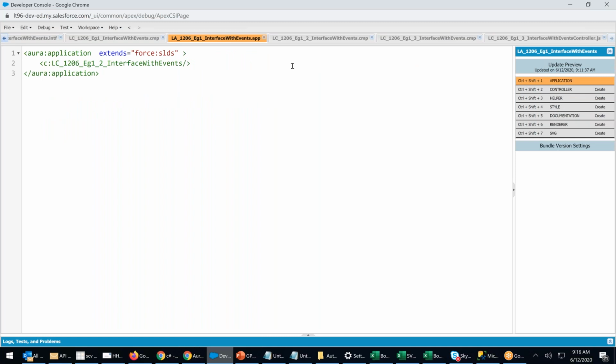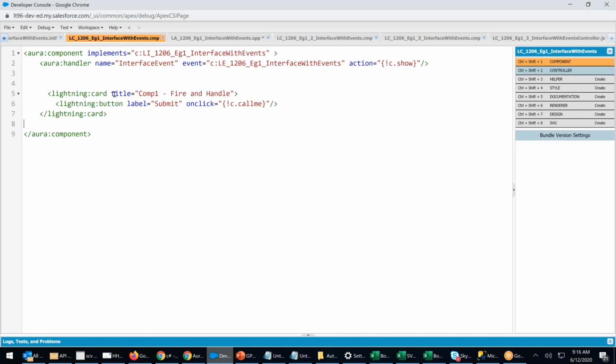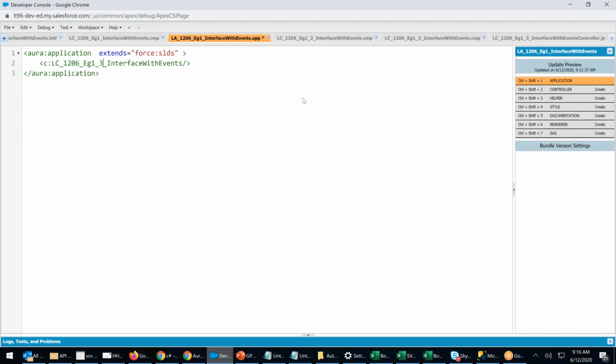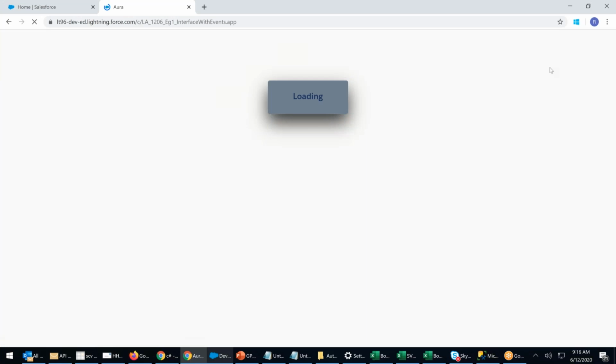Now I go to my app. Here I will say 3. I'm loading 3 now. 3 is calling 2, 2 is calling 1. Right? 1, fire and handle. 2, handle only. 3, fire only. There will be total 2 buttons. One button will be available in component 1. Another button will be available in component 3. Right? Control S. Update preview.